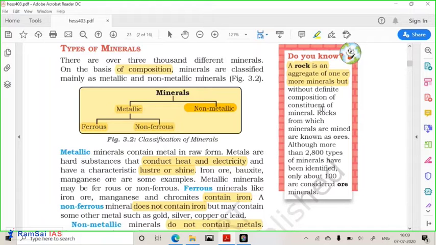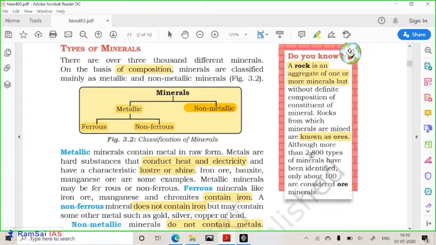Okay. So if certain mineral, or one mineral out of five minerals in the rock, is more in the quantity, we call it as an ore. That particular rock or huge rock or that particular area, we will call it as an ore. Getting it?